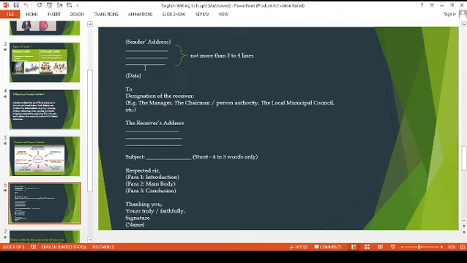Then you leave one line again, and you end the letter by saying thanking you, and then again leave 2 lines, yours truly or faithfully, then the signature. Signature here means you write your first initial and name. So this is a new format, a block format, where all of this comes in left side alignment.